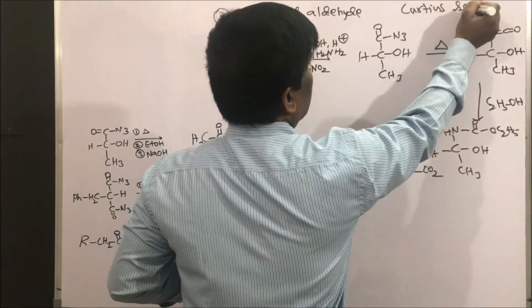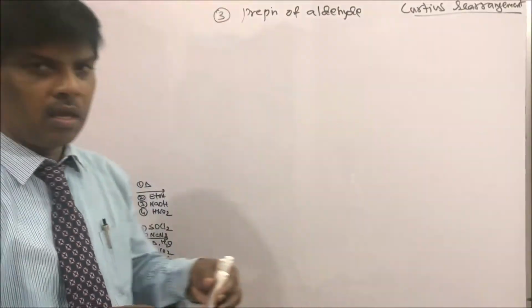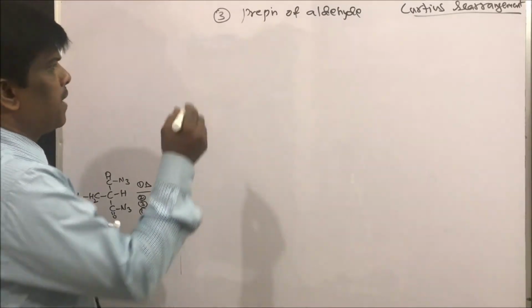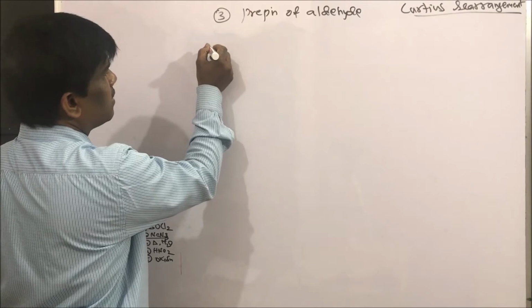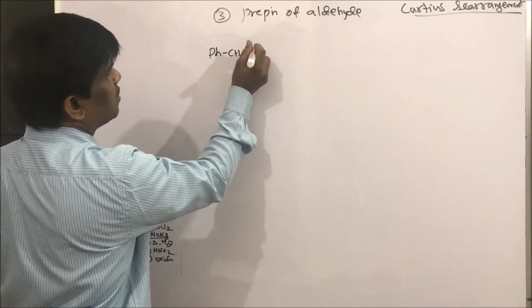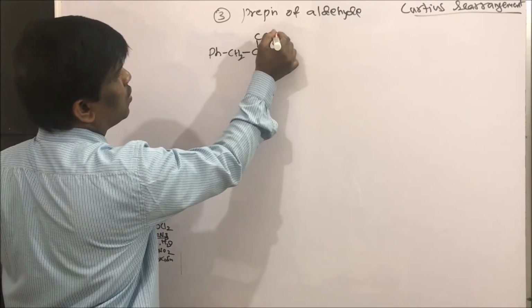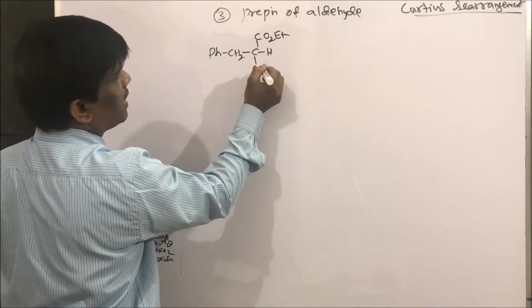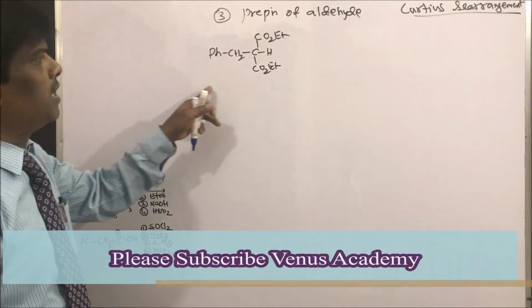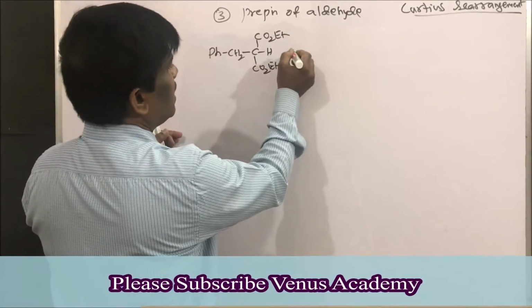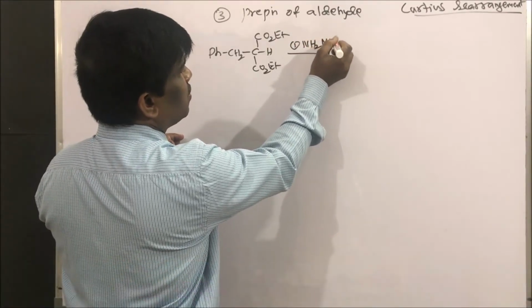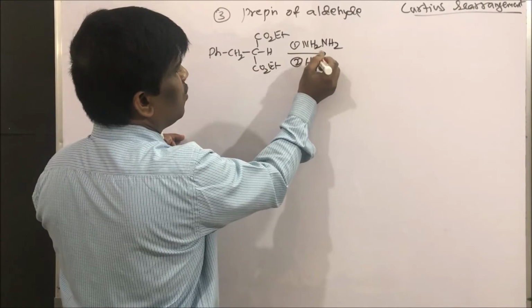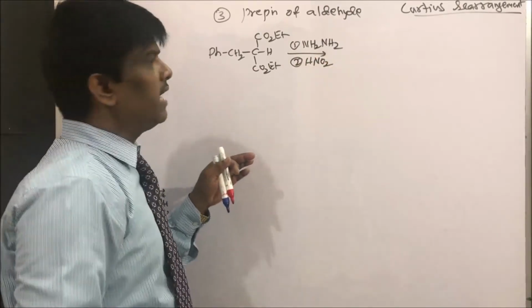Curtius rearrangement. Yes students, let us take benzyl malonic ester. This is benzyl phenyl CH2 CH CO2Et, benzyl malonic ester. When I treat it with hydrazine NH2NH2 followed by HNO2, what will I get?